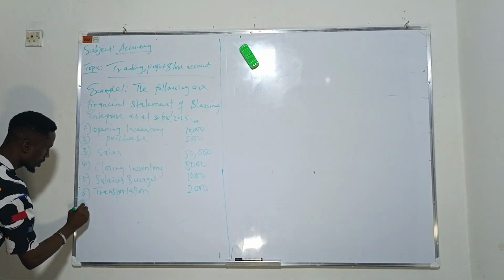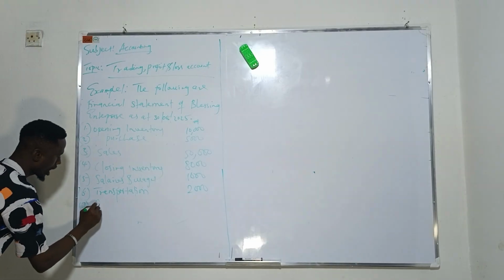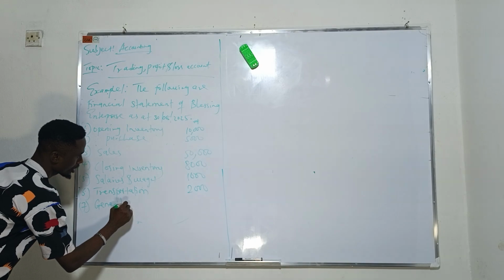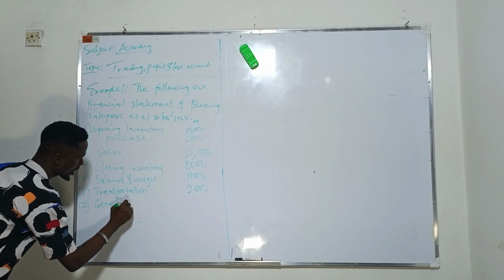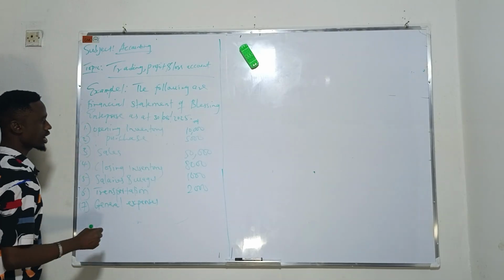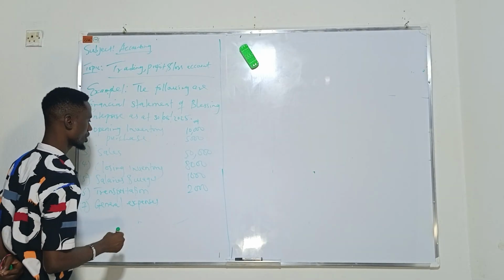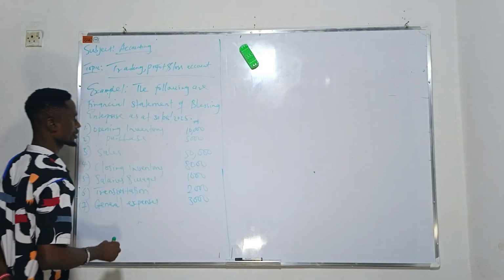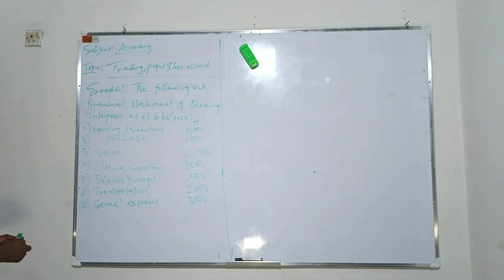Then we have what we call general expenses. General expenses is giving us 3,000 naira.